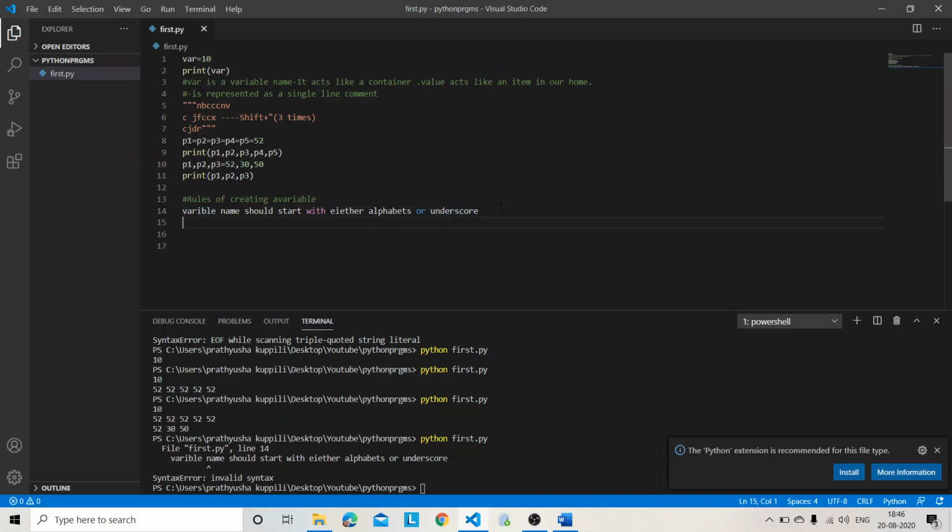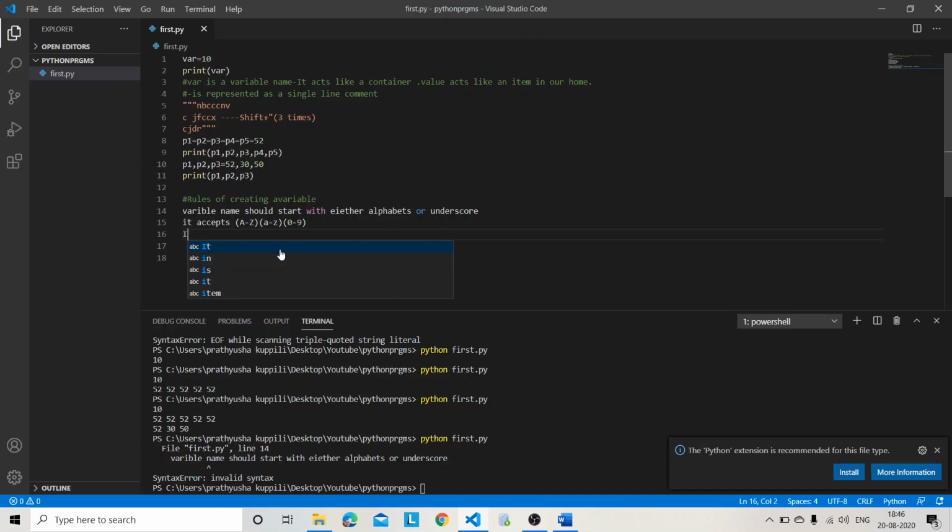Fine. And then it accepts A to Z, and 0 to 9 with underscore. Okay. And then there are no special characters included except the underscore.